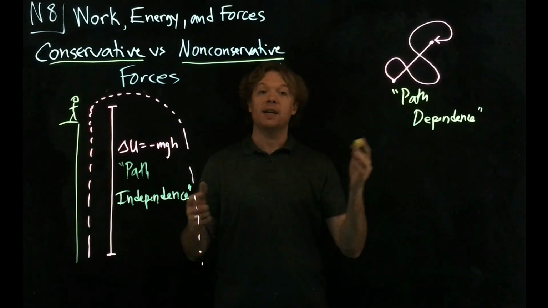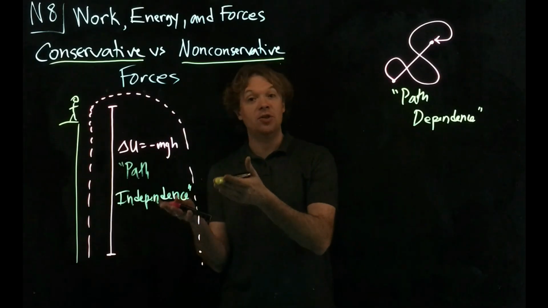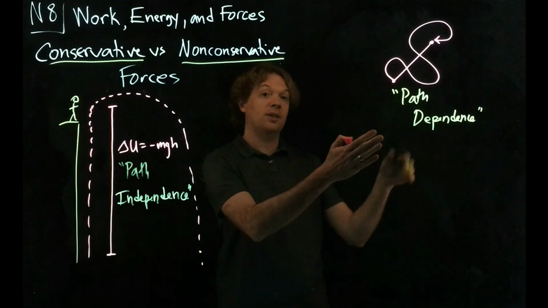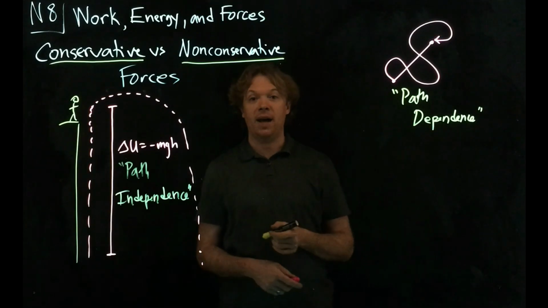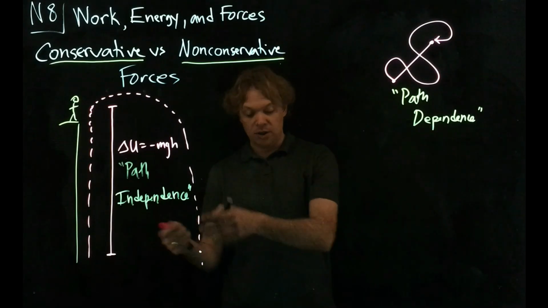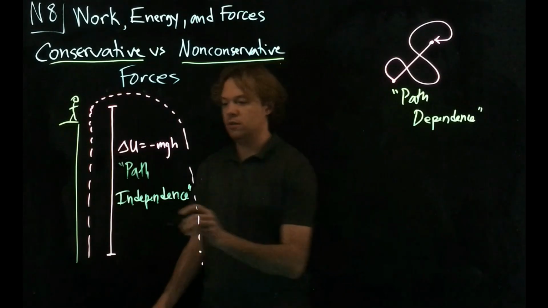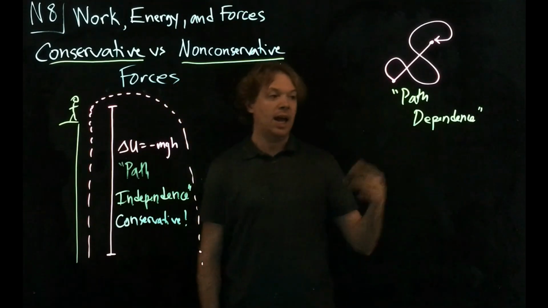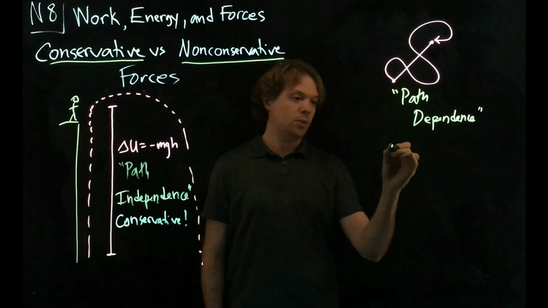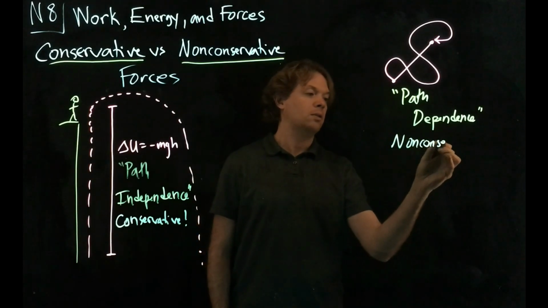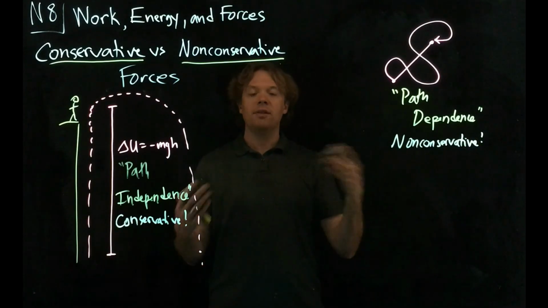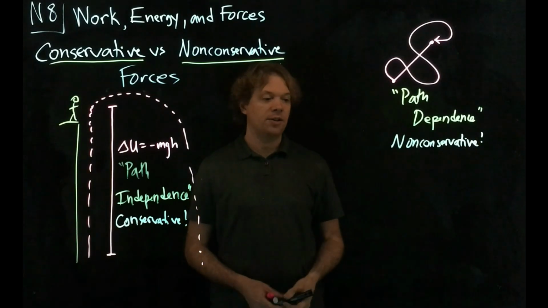So those are the two different kinds of forces in the world. Some in which the work done does not depend on the path taken, and some in which the work done does depend on the path taken. This is called a conservative force. And this kind is called a non-conservative force. And so every force falls into one of these two categories.